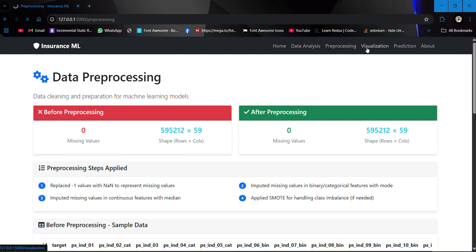After that we have visualization, where we are plotting the graphs. There are different graphs here. Let's wait for the page to reload.